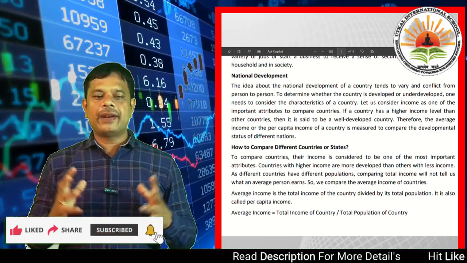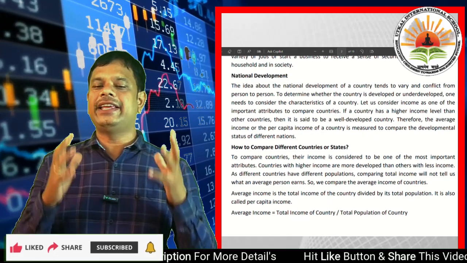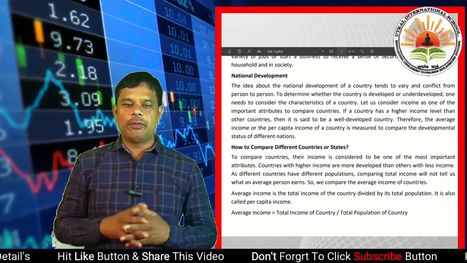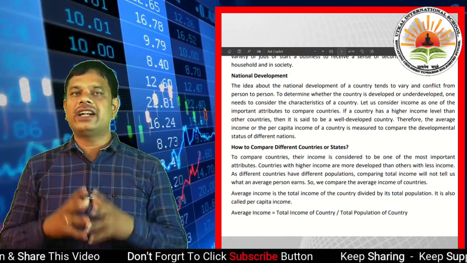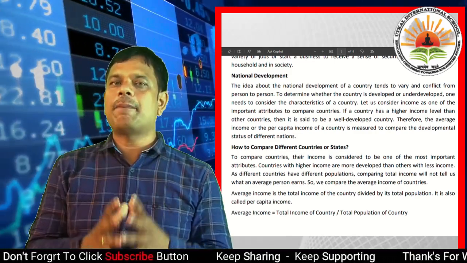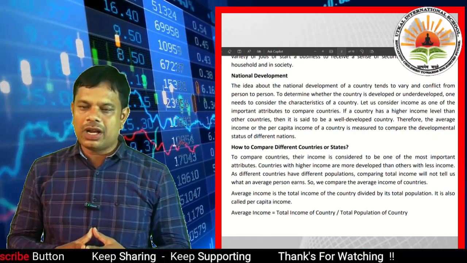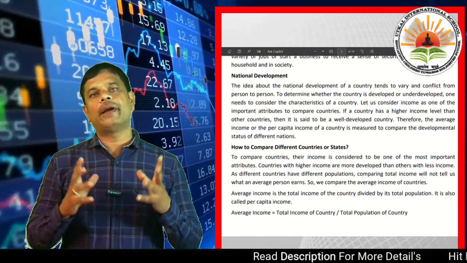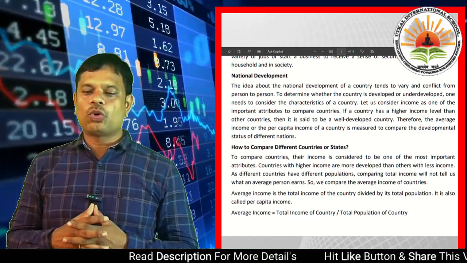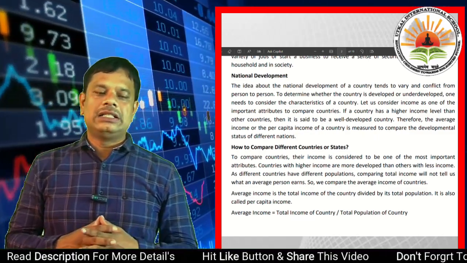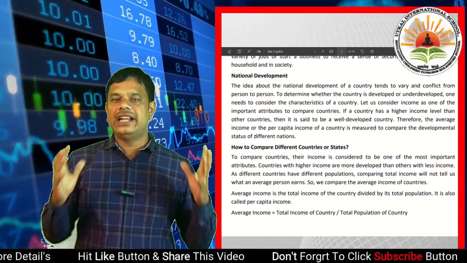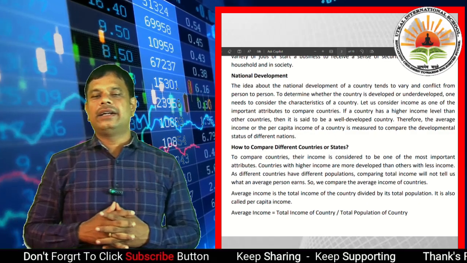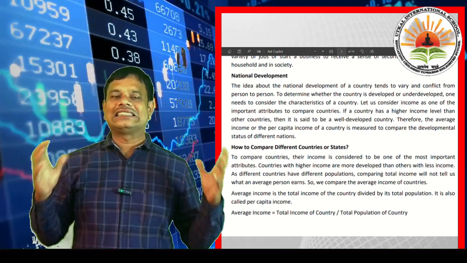Therefore, the average income or the per capita income of a country is measured to compare the developmental status of different nations. So the main vital parameter is what? The average income or the per capita income of a country is measured to compare the developmental status of different nations. Then how to compare different countries or states?